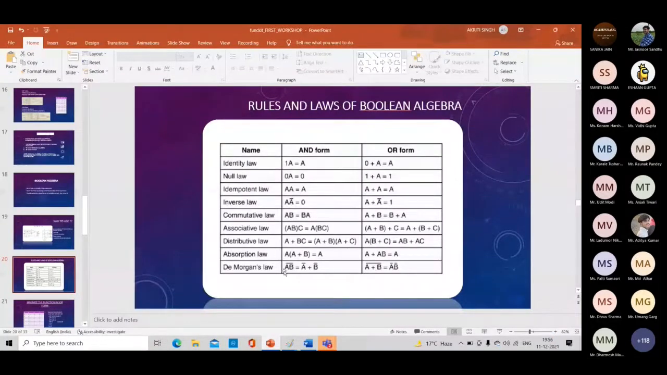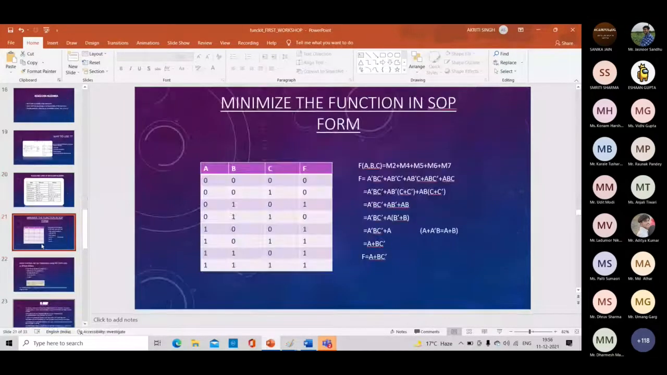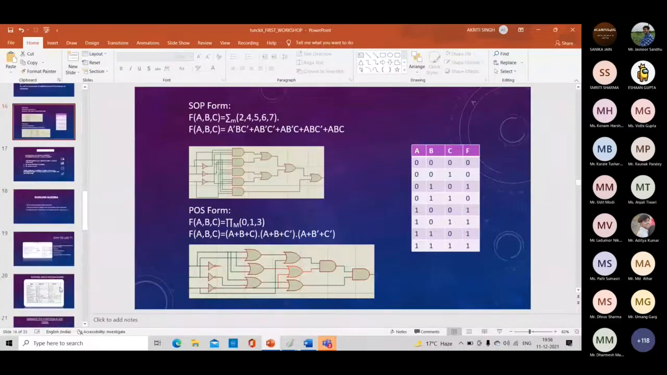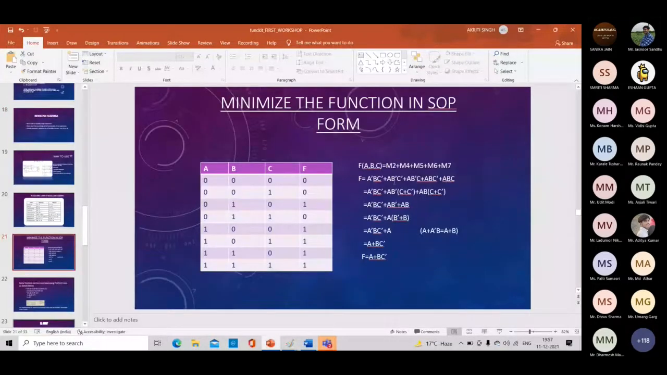Okay, now we will minimize the function in SOP form by using these laws. What was our equation in the previous one? We will minimize this first in SOP form, then we will minimize it in POS form. Let's see. F equal to a bar dot b dot c bar plus a dot b bar dot c bar plus a dot b bar dot c plus a b dot c bar plus a b c.